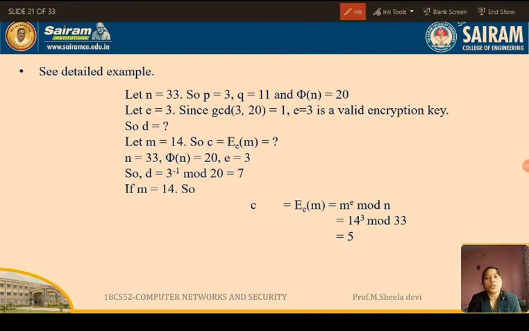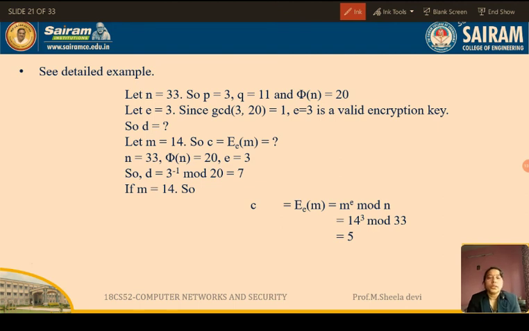Then what is the next step? To calculate the d. What is the condition to calculate d? If I multiply e, that is 3, with d and divide it by phi of n, which is 20, I should get the remainder as 1. If you go with the trial and error method, you have to check all the values, multiply with e and divide by 20 and check whether you are getting the remainder as 1.